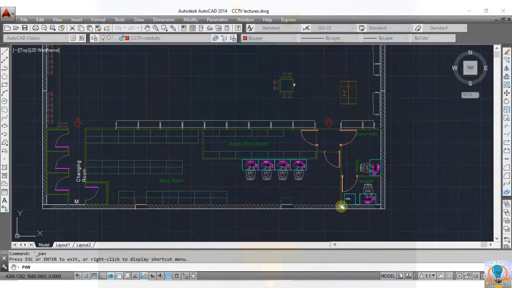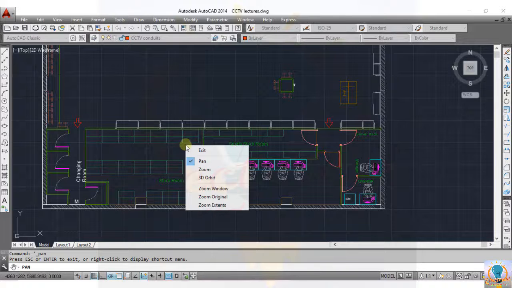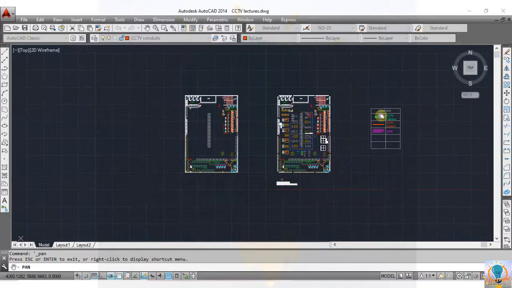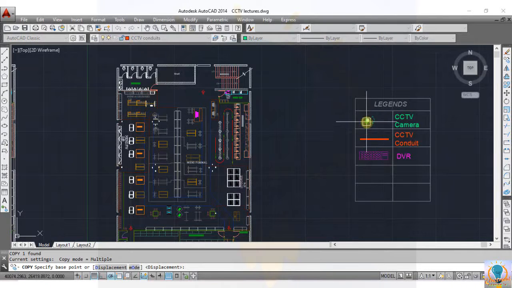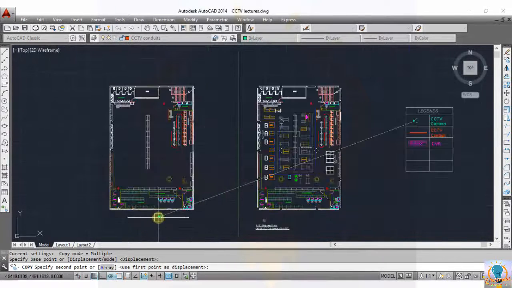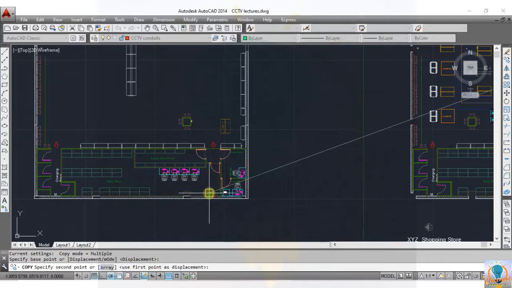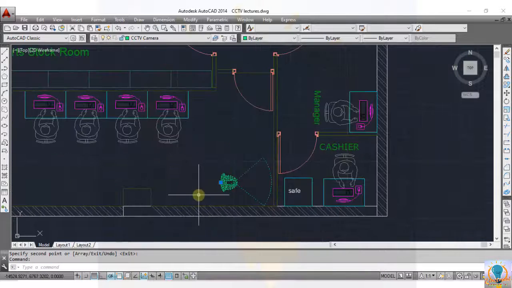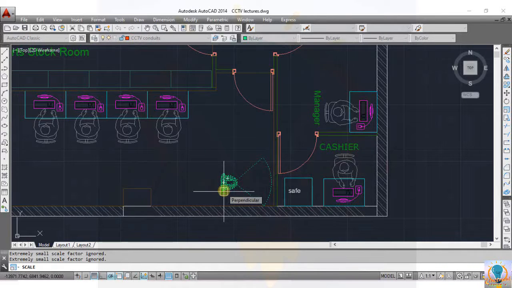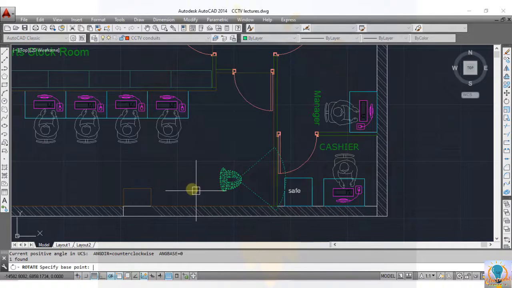So for this purpose, I am placing one camera here to watch the employees, and one camera here and one camera here for the stock material. Okay. So copy this camera, CO enter, then place here. Now I am scaling up the size of this CCTV camera. SC enter, then enter the value up to which you want to increase the size. Now rotate in this direction.